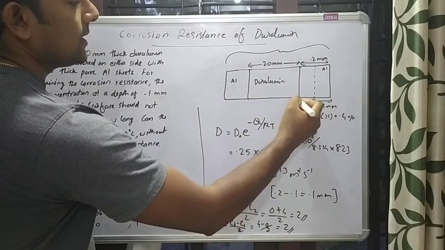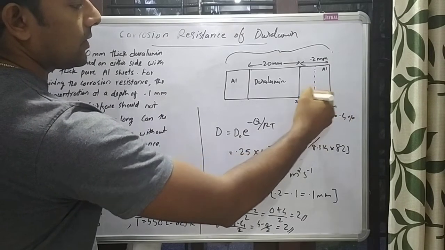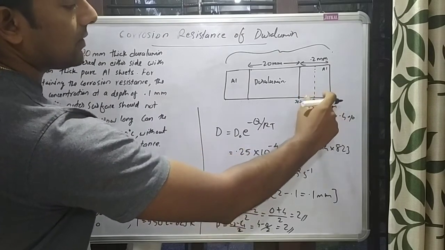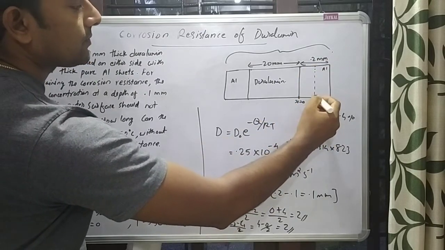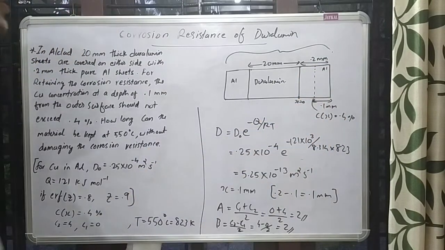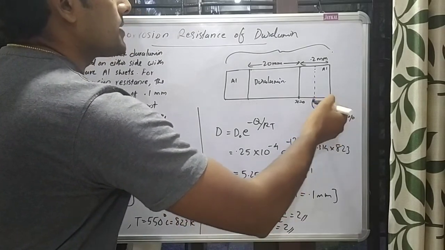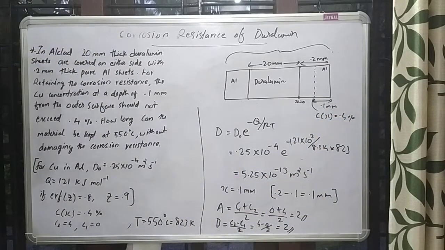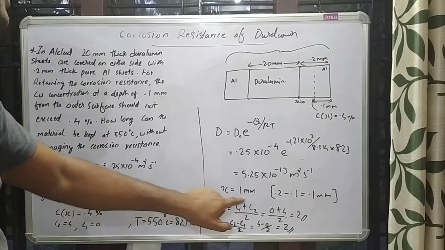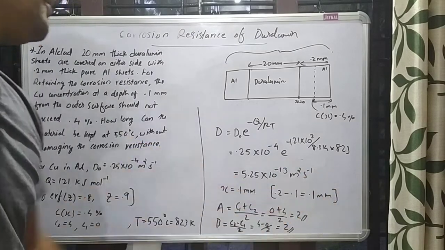This is the junction, x equal to 0, and the total thickness of this pure aluminum is 0.2 millimeter. Our condition is that the concentration at 0.1 millimeter from the outer surface should not exceed 0.4%. So x is 0.2 minus 0.1, which is 0.1 millimeter.